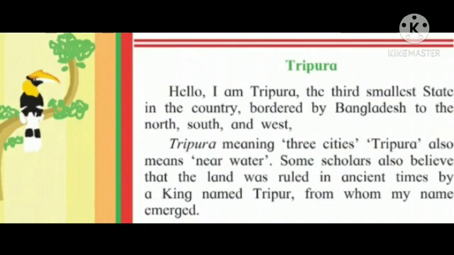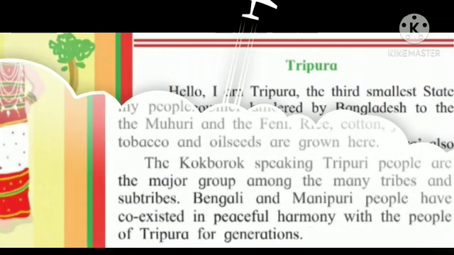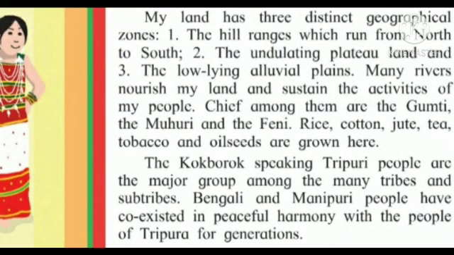In the olden, in the historical time, this land was ruled by a king named Tripur, from whom my name emerged. Emerge means came from or move out of a way from something. So because of this the place name has emerged. Let's move to the next paragraph of the lesson.